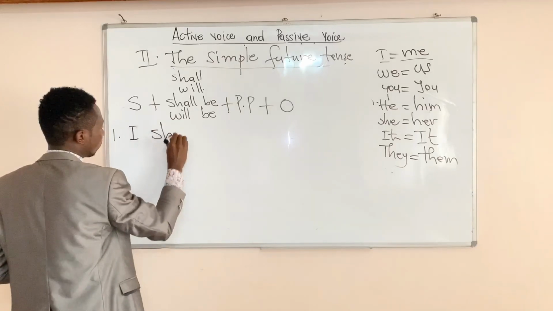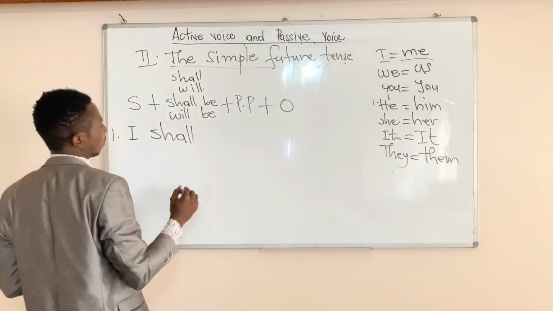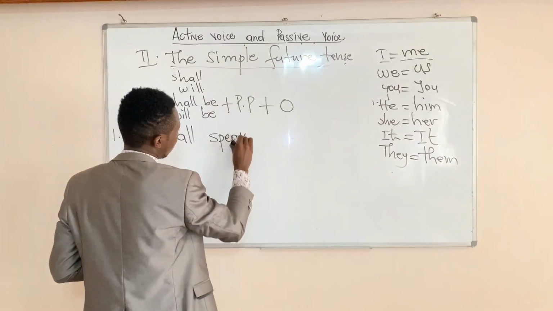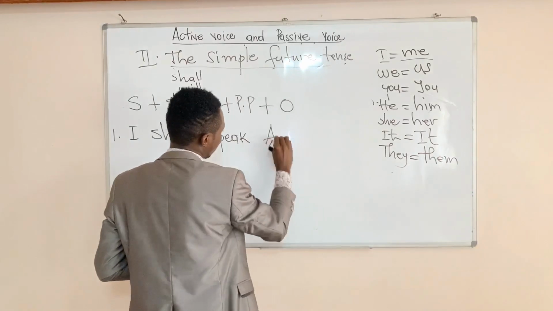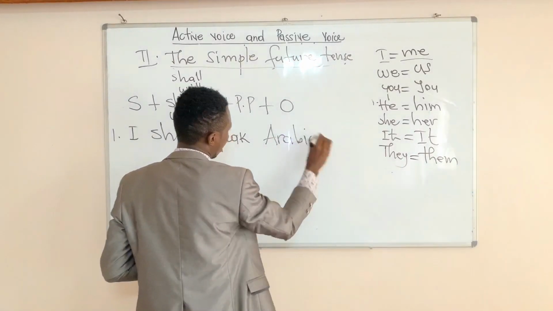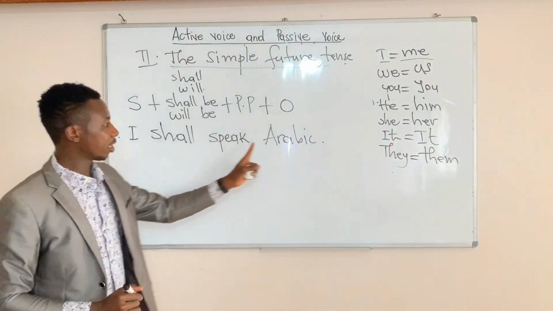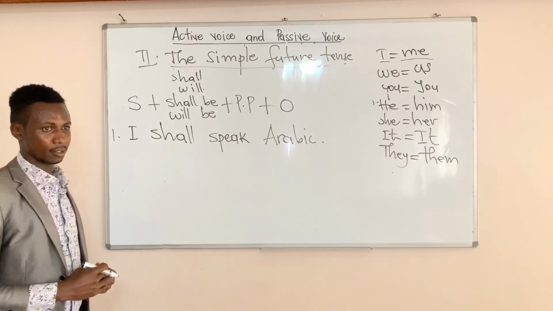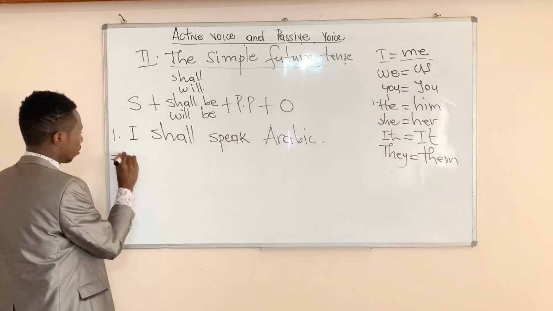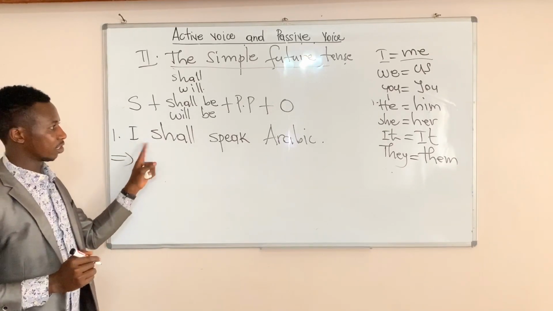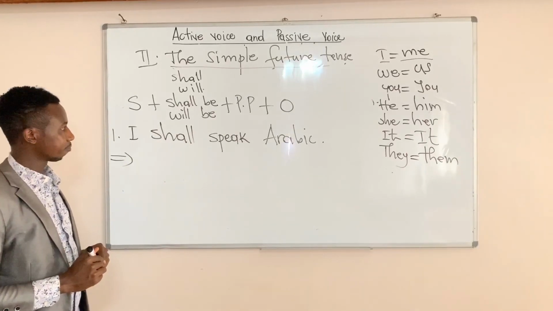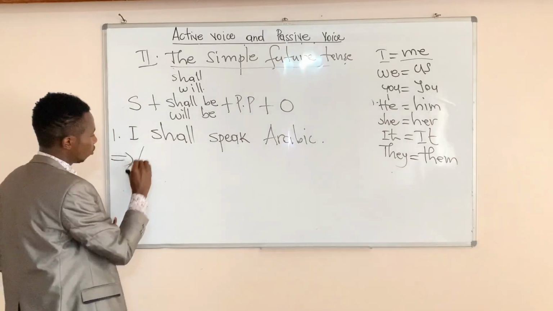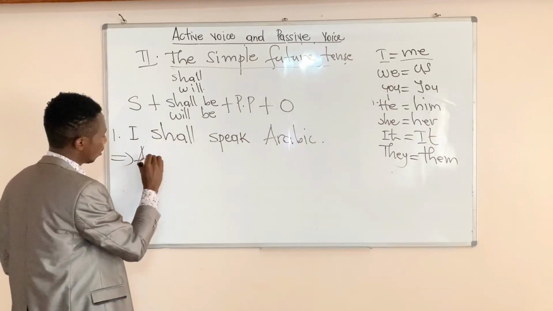I shall speak Arabic. Are we together? I shall speak Arabic. This sentence is in the simple future tense. The sentence is in the active voice, change into the passive voice. Arabic. You begin with Arabic as our object.